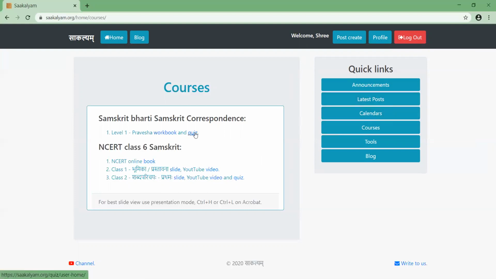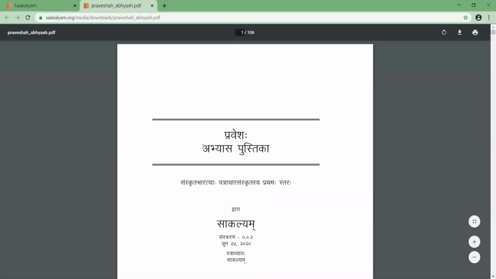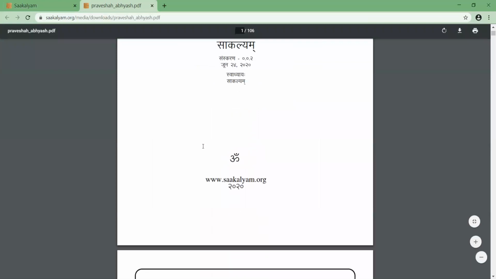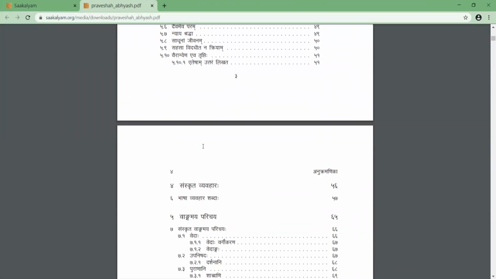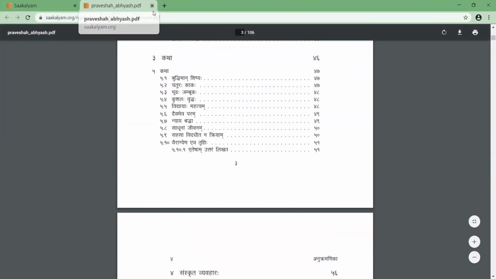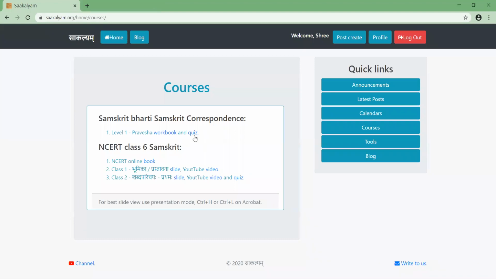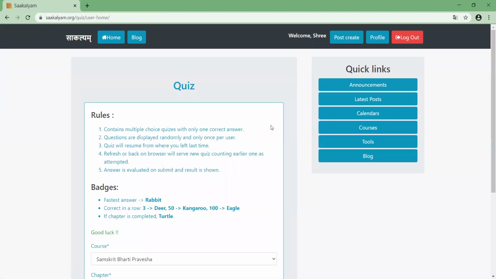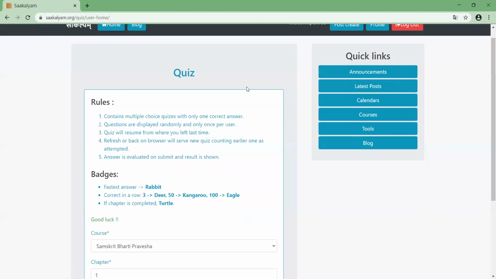So we'll start with the quiz. The workbook you can also see; if you click that, it will open a workbook here. You can see it contains everything. I would ask you to just go through it. Then if you click set quiz, you land on a new page.